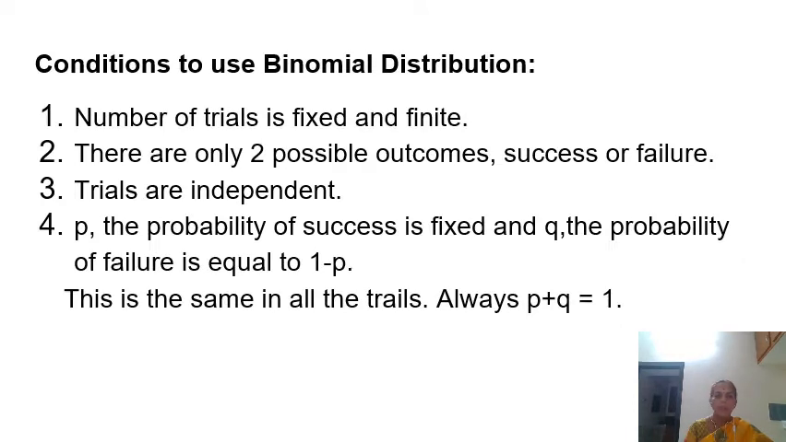Now the conditions to use binomial distribution. Number 1, number of trials is fixed and finite. Number 2, there are only two possible outcomes, success or failure. Number 3, trials are independent. Number 4, p, the probability of success, is fixed, and q, the probability of failure, is equal to 1 minus p. This is the same in all the trials. Always p plus q equals 1.